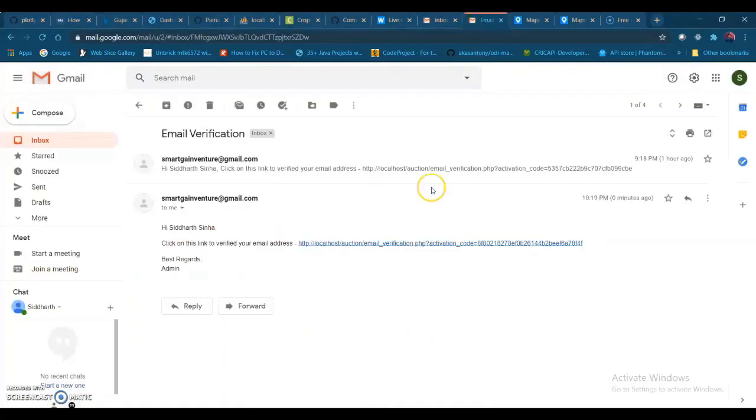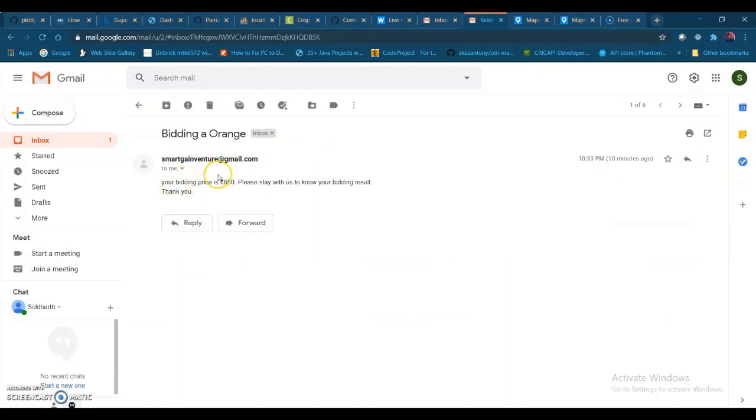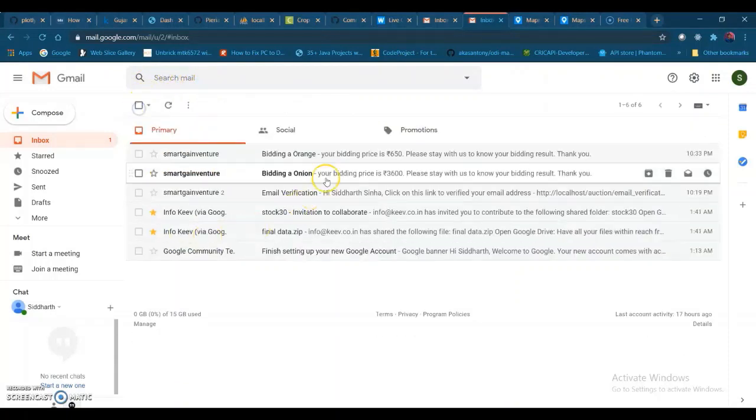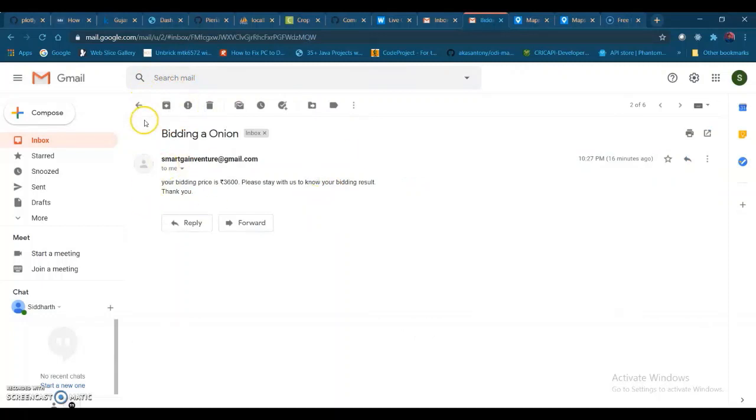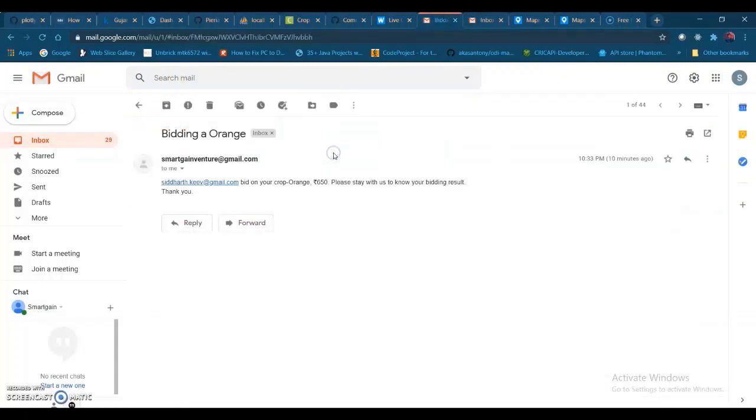So on bidding, we can also see that we get an email. So you can see we got bidding on orange as we have bidded for the orange at 650 price. So we have added an email feature, and in the same way the farmer can also get an email that there is a bidding for his oranges and onion.